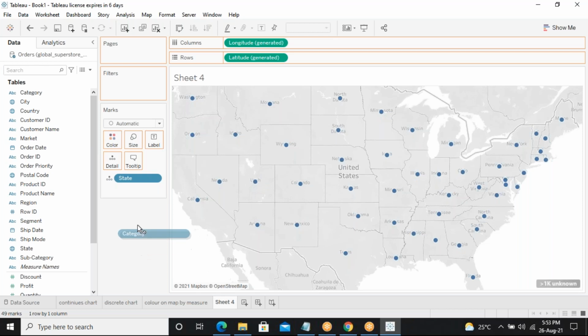I'll get the answer from your side, then I'll do it. What are you getting? Just double click on the state, then drag and drop that category into colors. See what type of graph you're getting.